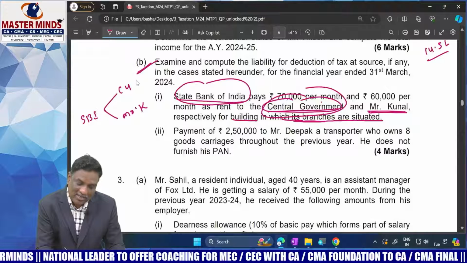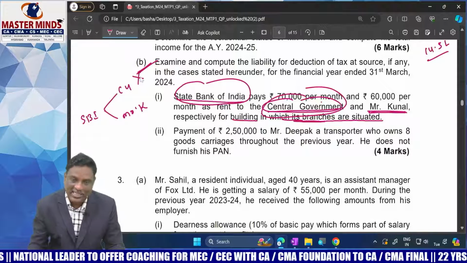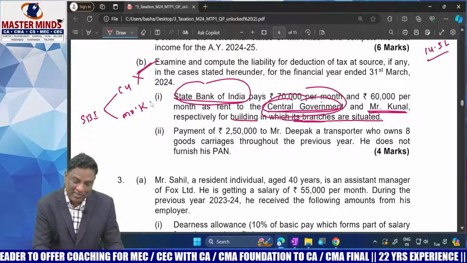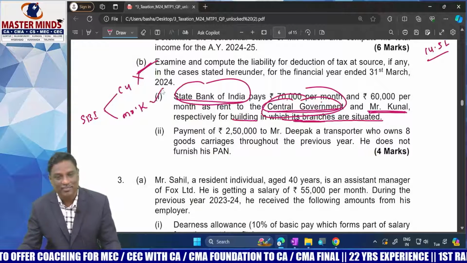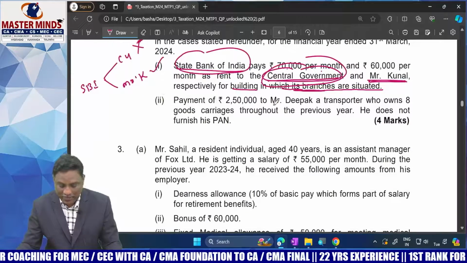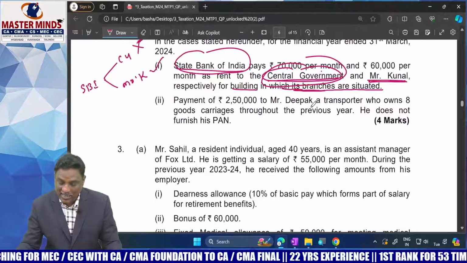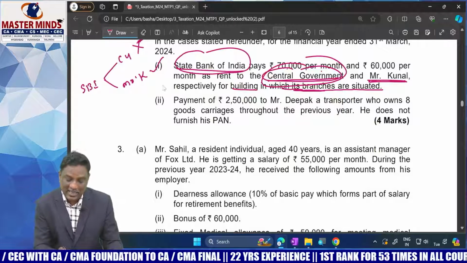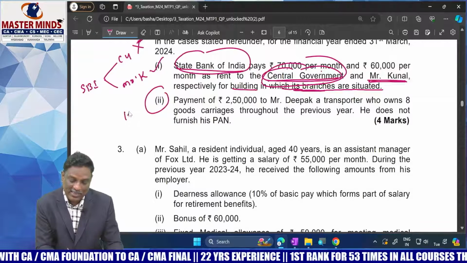Rent to the government is not subject to TDS. It's an exception to TDS under section 196. But for Mr. Kunal, TDS is mandatory. Okay. Next one. Payment of 2,50,000 to Mr. Deepak, a transporter who owns 8 goods carriages, is related to 194C.